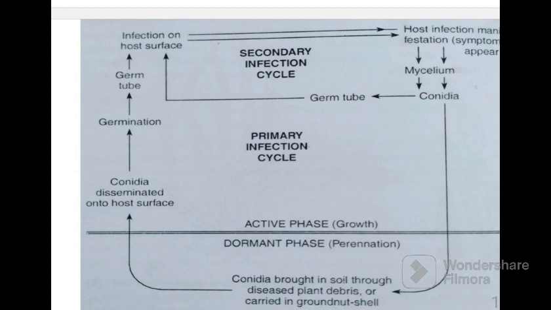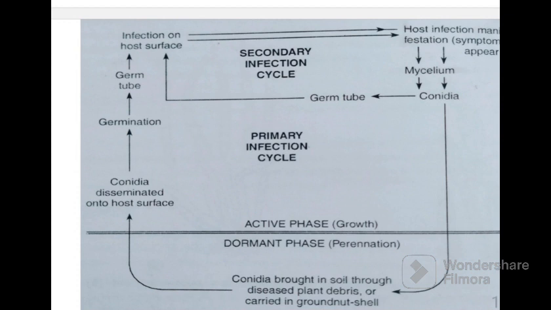Here you can see in this diagram also, the dormant phase is the mycelium or conidia present in the plant debris in the dormant form, and then a favorable environment comes, and conidia are disseminated onto the host surface, germination, then the germ tube is formed, infection on the host surface, then manifestation of symptoms will show, then mycelium, conidia, again the germ tube will form which leads to infection, which will be secondary infection, and if the whole plant dies, then it will go into the dormant phase and again come into the plant debris and cause the disease in the next year.